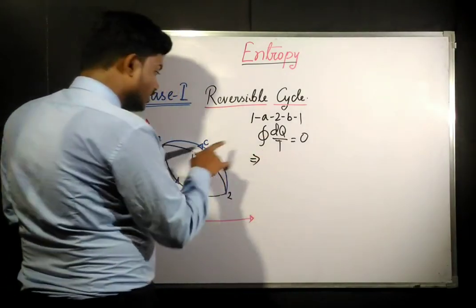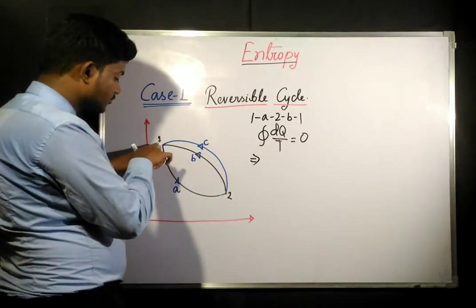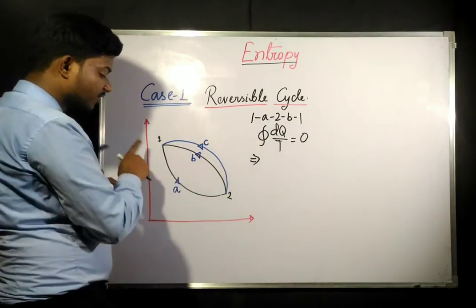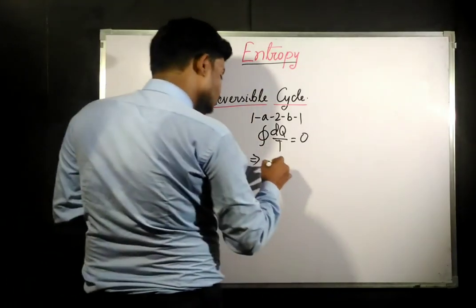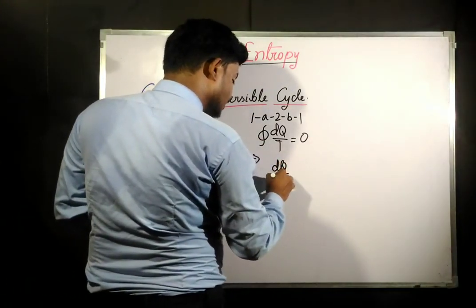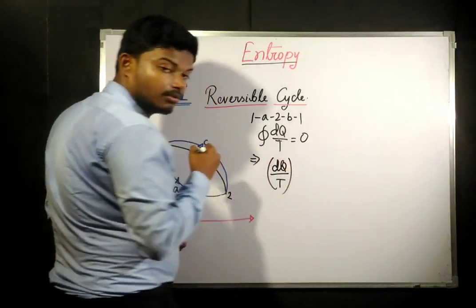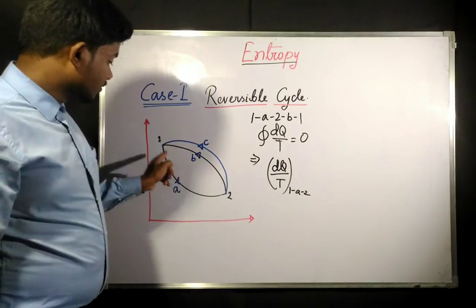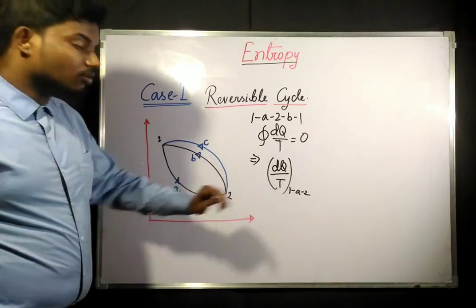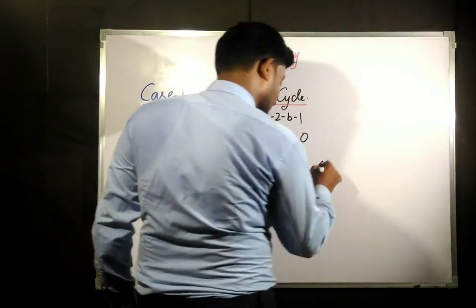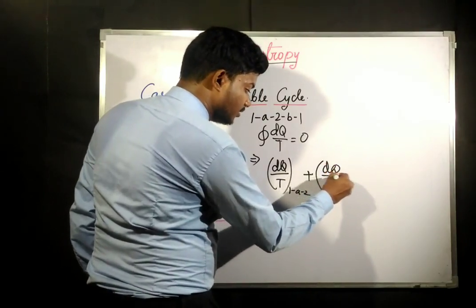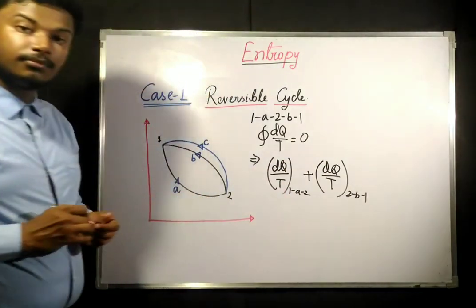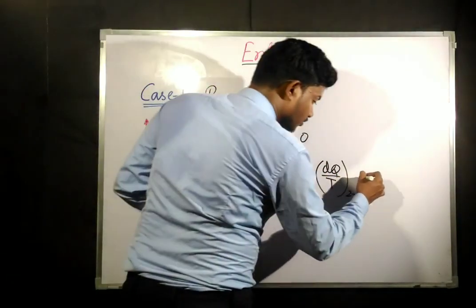Now if you write this for the cycle 1A2B1, this is going to be the integral of dq by T for process 1A2, plus the integral of dq by T for process 2B1, and this is going to be 0.